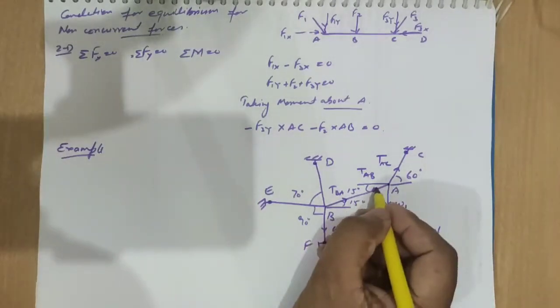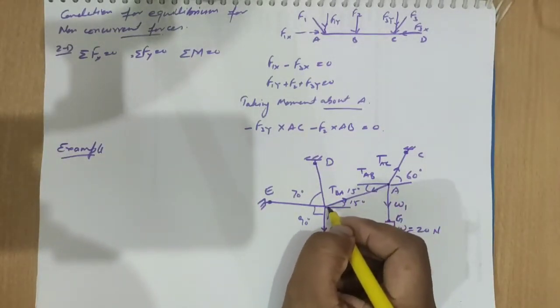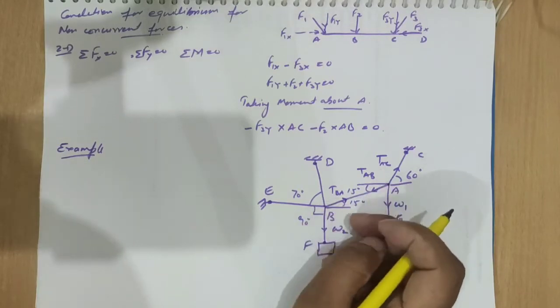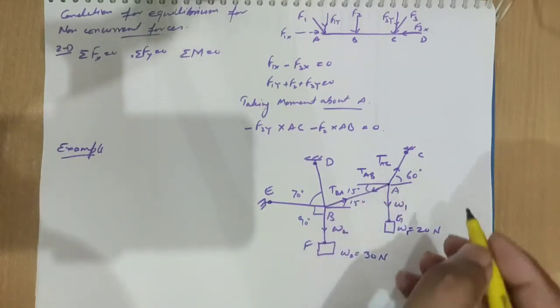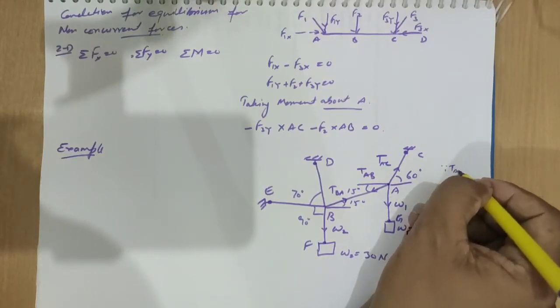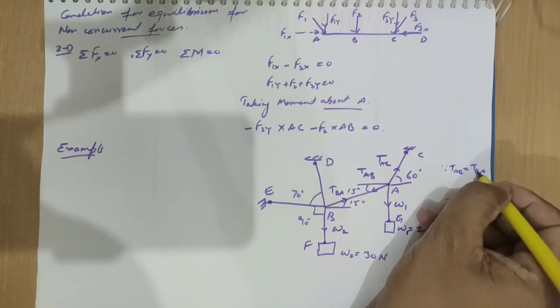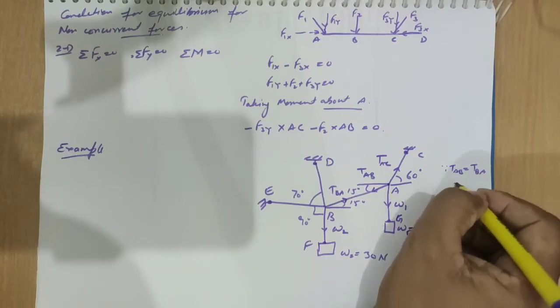So if one tension is there, then the opposite direction, from the next point we will take the opposite direction for the same tension. So TAB and TBA, since TAB is equal to TBA, so we can write like AB.